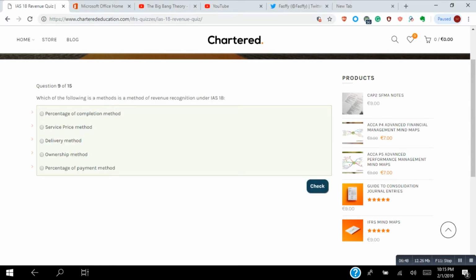Which of the following is a method of revenue recognition under IAS 18? The percentage of completion method is the method of revenue recognition. Service statement, delivery method, ownership method and percentage of payment method are not. So the first one is the correct answer.